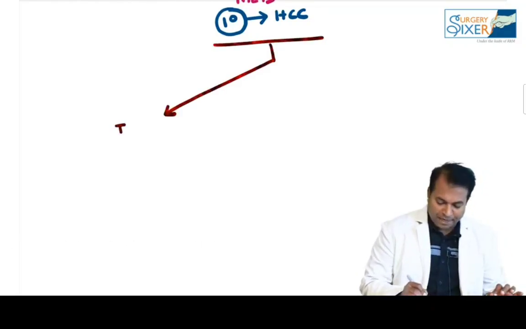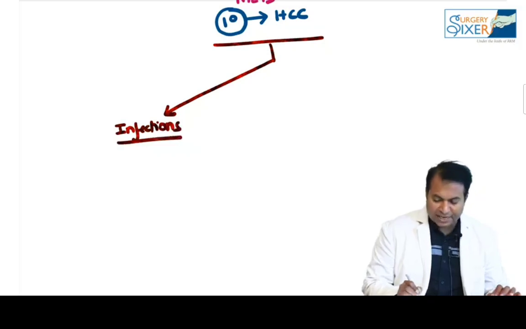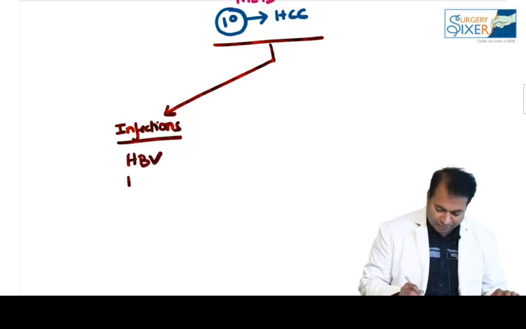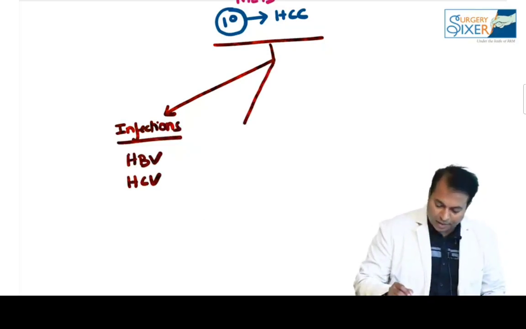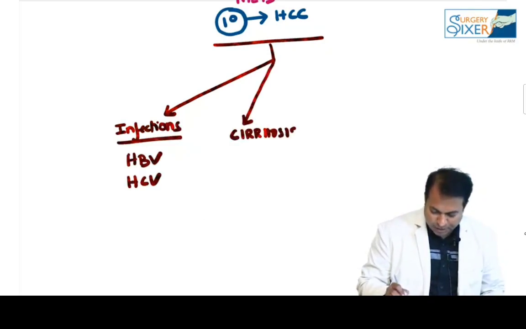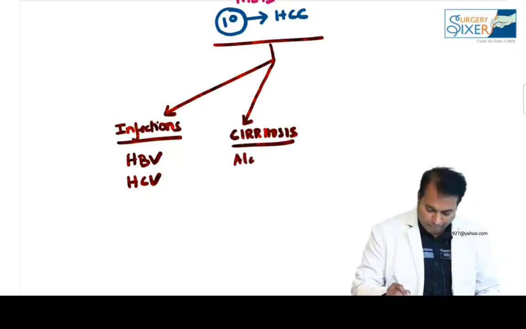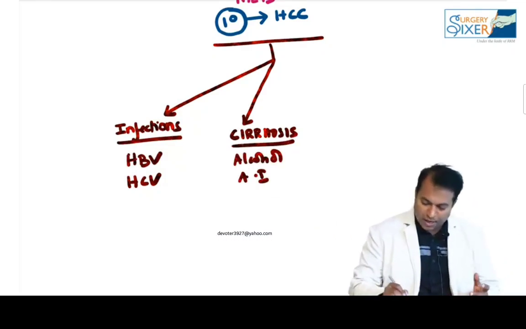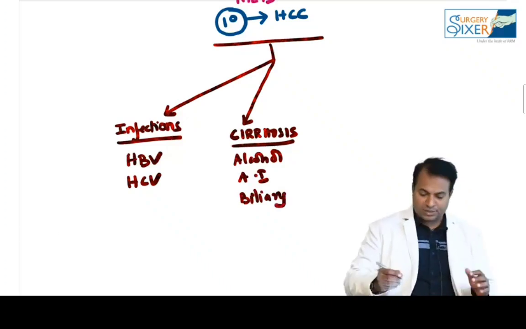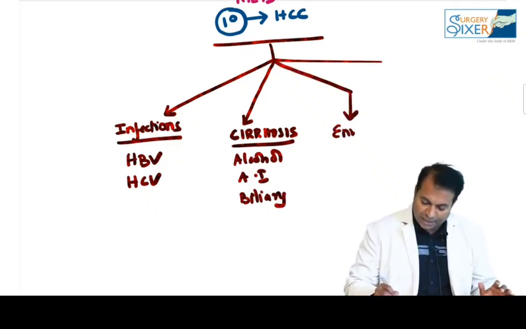It is predisposed by infections. So mainly by what infection do we get HCC? It is by hepatitis B virus infection and hepatitis C virus infection. Other predisposing factors are cirrhosis of the liver due to alcohol, autoimmune cause, or biliary cirrhosis, any cirrhosis.